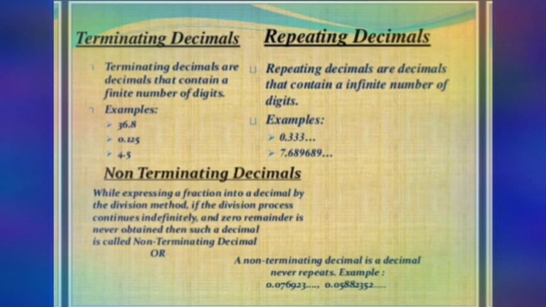Then what do you mean by non-terminating decimals? While expressing a fraction as a decimal by the division method, if the division process continues indefinitely and a zero remainder is never obtained, then such a decimal is called a non-terminating decimal. Or a non-terminating decimal is a decimal that never repeats. For example, 0.076923 etc. Here no digit is getting repeated, and the decimal expansion goes on.